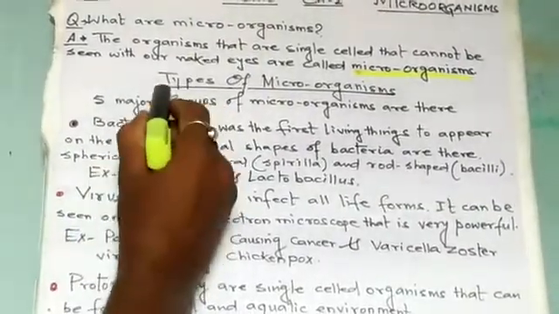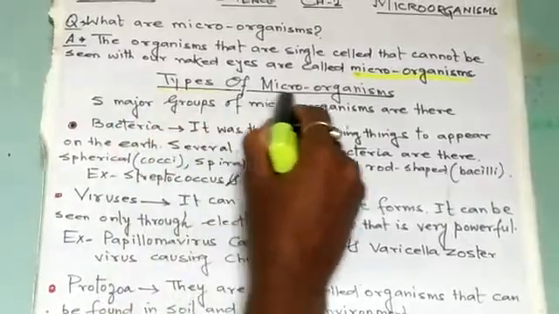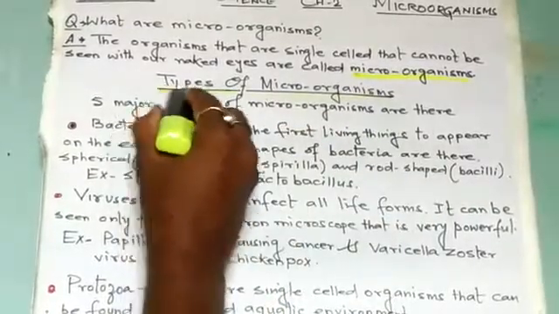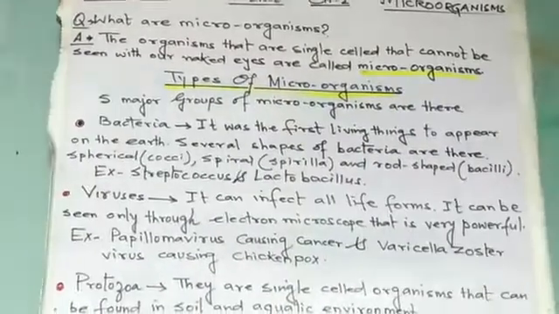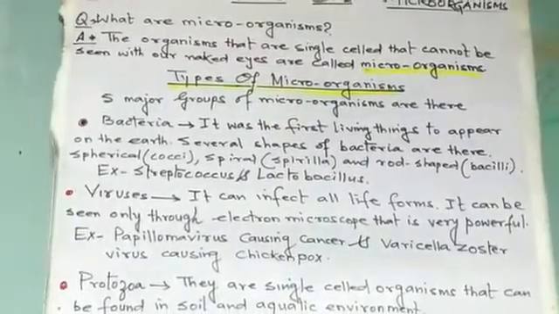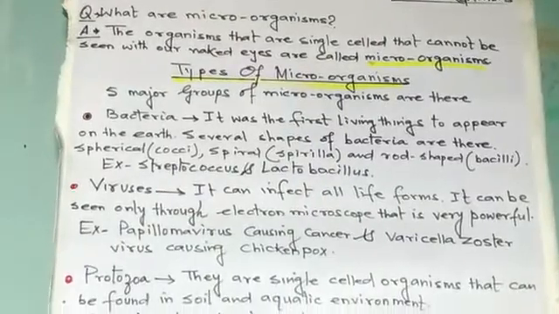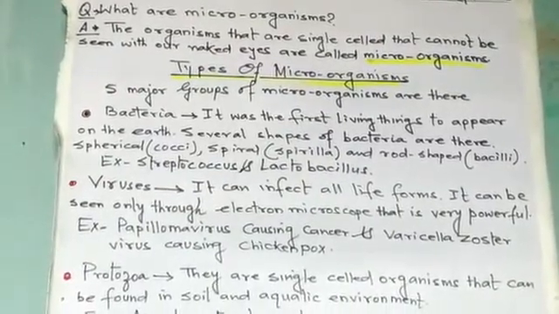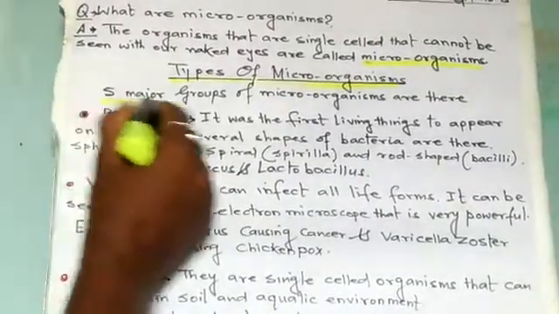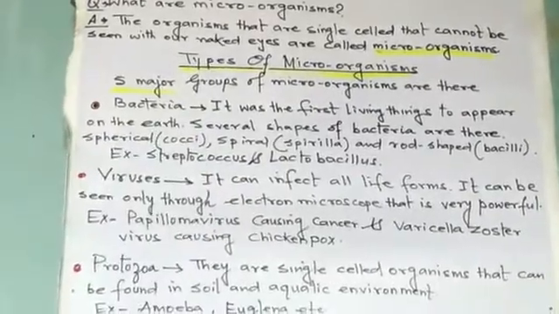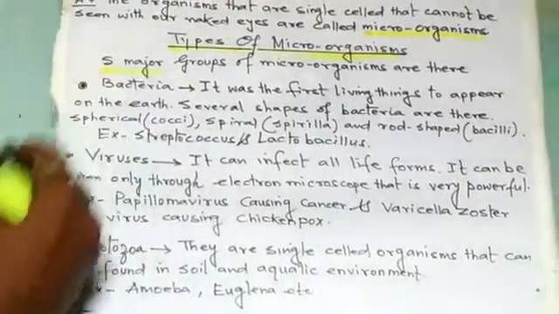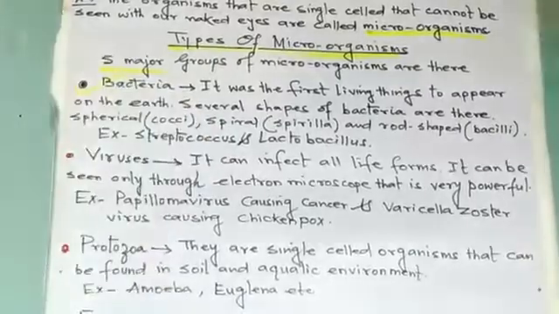Now we will be discussing types of microorganisms. These microorganisms are mostly grouped into 5 major groups. What are they? Bacteria. First we will be discussing about bacteria.